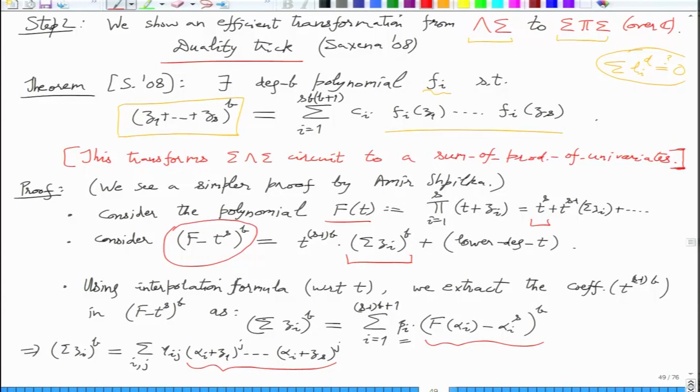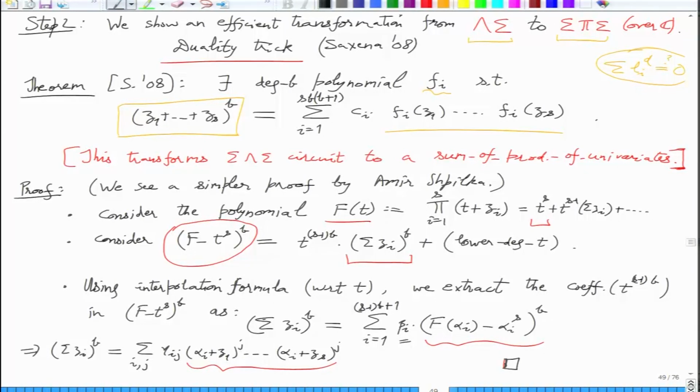Is that clear? So this is the Fi that we were talking about. Fi has a very simple form. So that finishes the proof of the duality trick, and it is characteristic independent also.